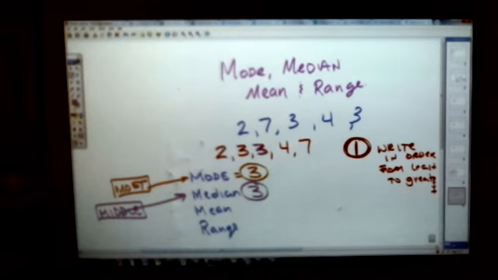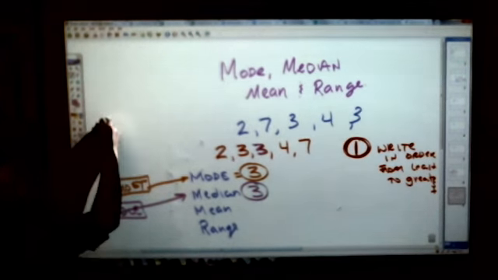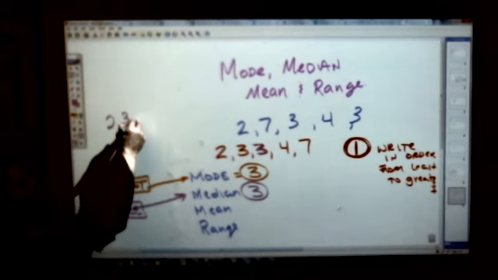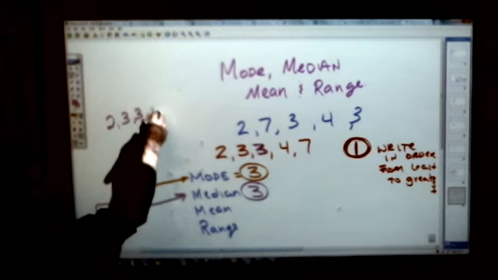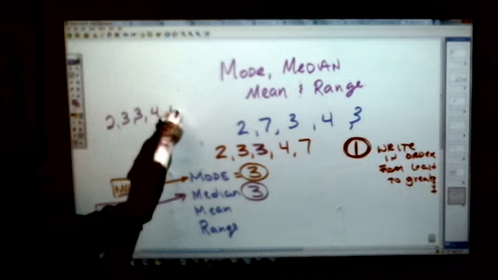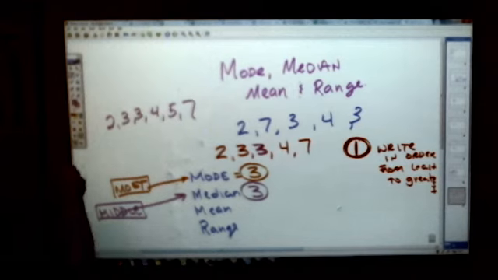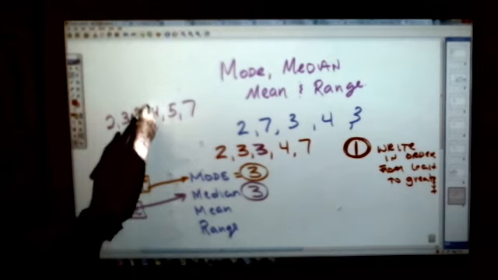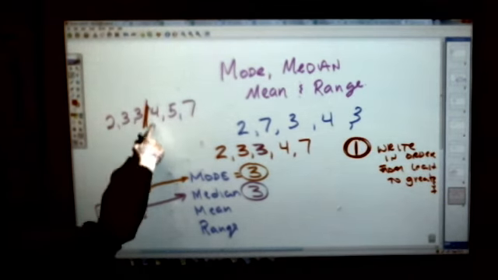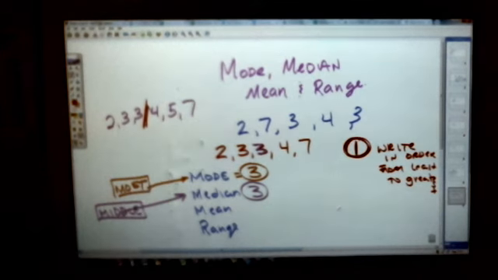What happens if there is an even number? Well, let's say I'm going to add one more, just hypothetically speaking. Let's say there were a 5 and a 7. Okay. Now there's 6 numbers. There's no exact number in the middle, because the middle is right here. There's 3 numbers on this side and 3 numbers on that side. Do you know what you would do then? You'd have to, Allie?